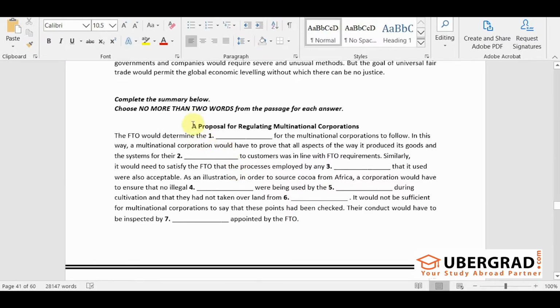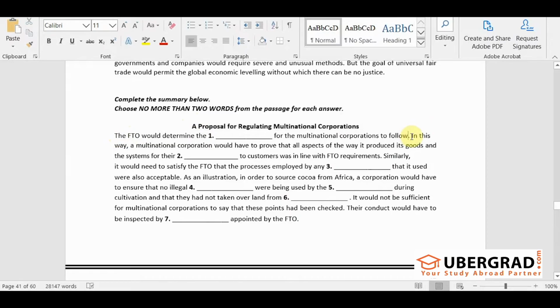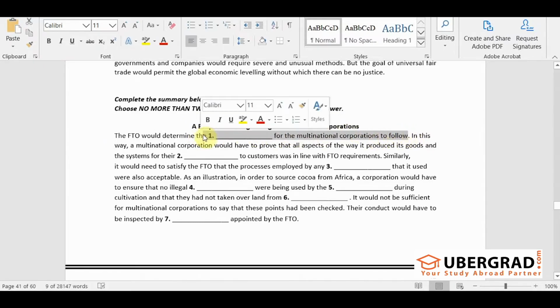Now to do that, you can take keywords from the summary itself, or we can take the help of the heading over here. So this is talking about a proposal for regulating multinational corporations. Also, let's read the first statement over here. So the first statement says, see, while you are doing the summary completion questions, do not consider it as summary completion. Can I treat each of the statements over here as a sentence completion question?